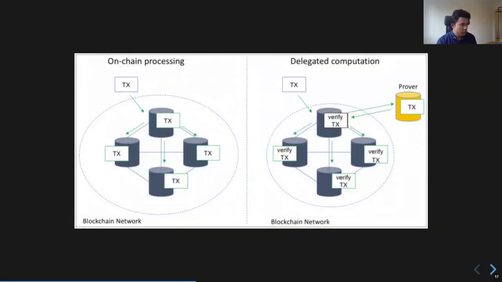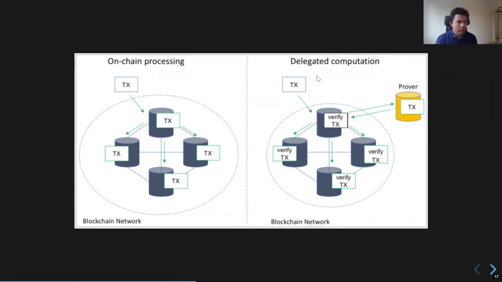The idea of verifiable computing is that, as opposed to other transactions or tasks, a task traditionally has to be performed by all validators, and they all have to finish before we can continue.